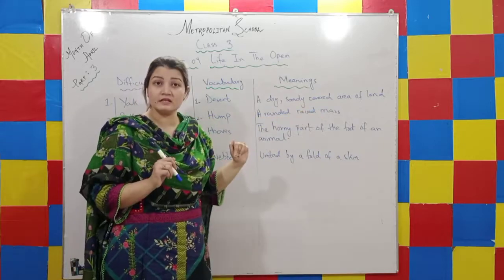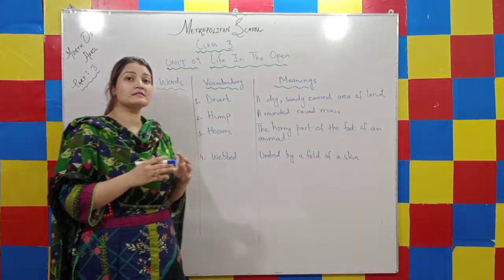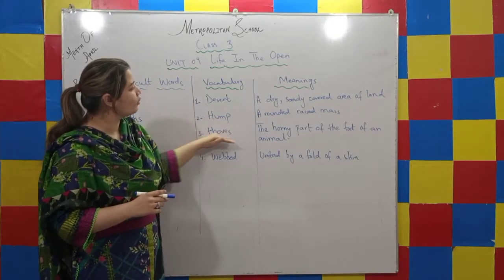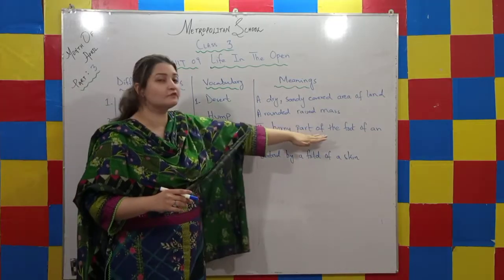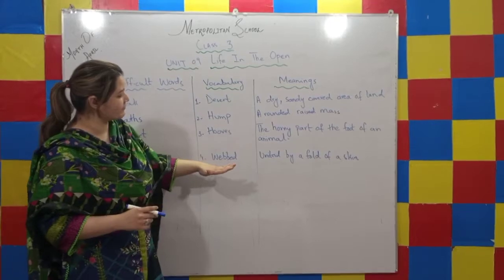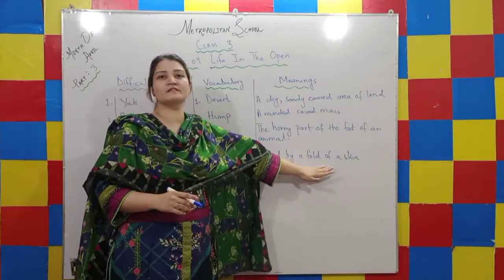As you have already seen that on the camel's back there is a raised mass that is called hump. The third word is hooves, the horny part of the foot of an animal. And the last vocabulary that is given here is webbed, united by a fold of skin.